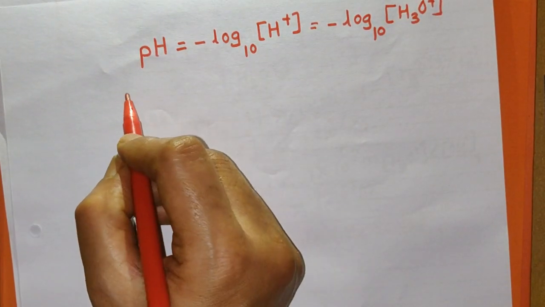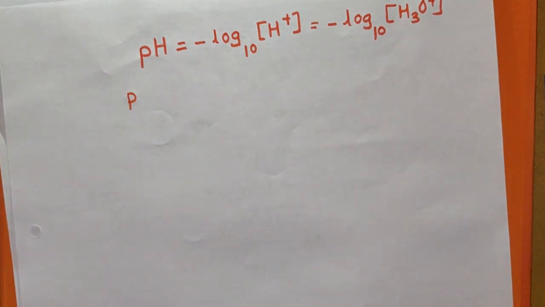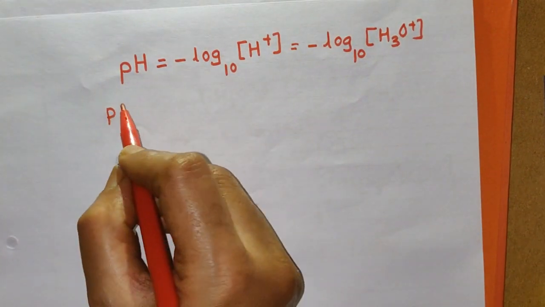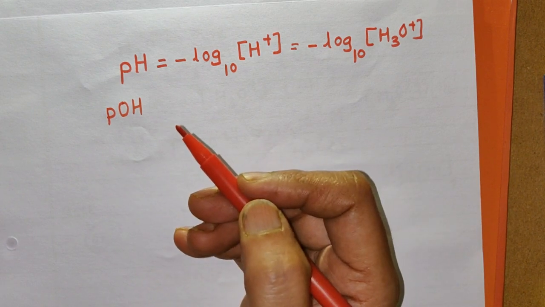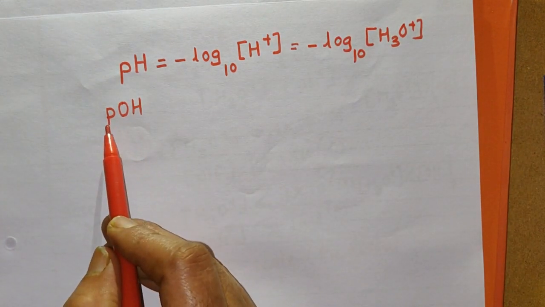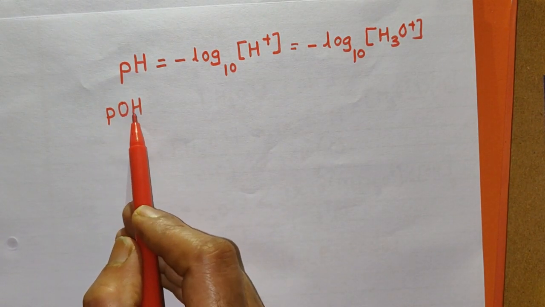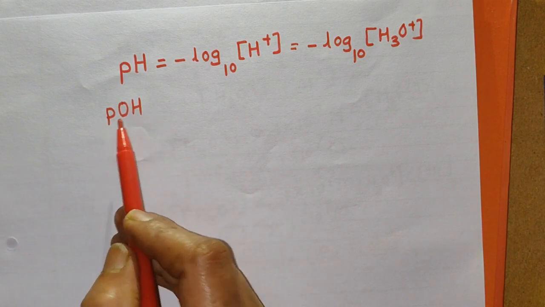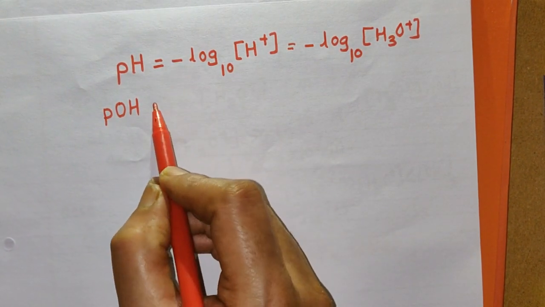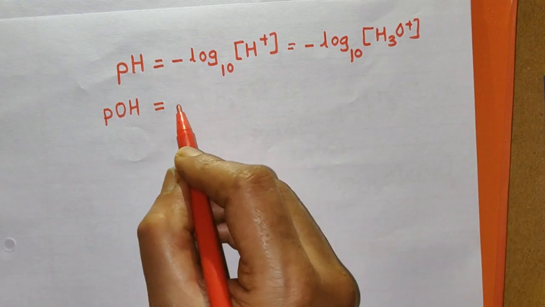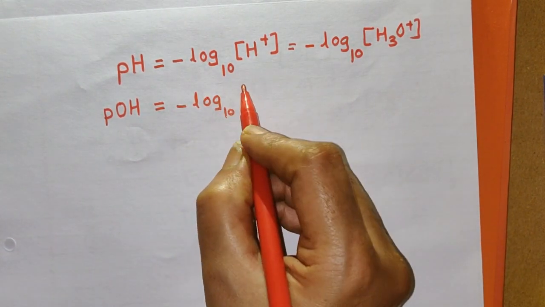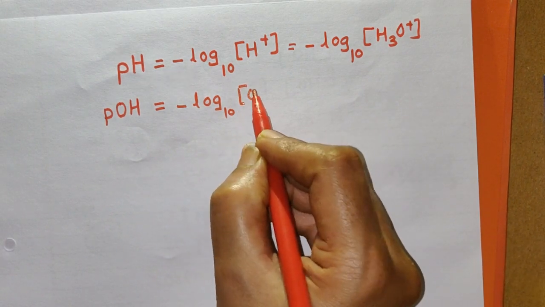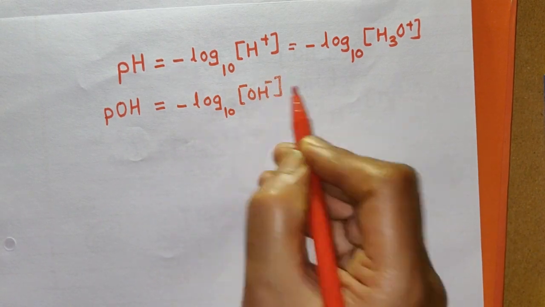Like this, another term is also applied, that is pOH. So how can you define pOH now? p is power and OH is hydroxyl ion. So power of hydroxyl ions, the same can be applied here. It is the negative log to the base 10 of the concentration of OH- ions.